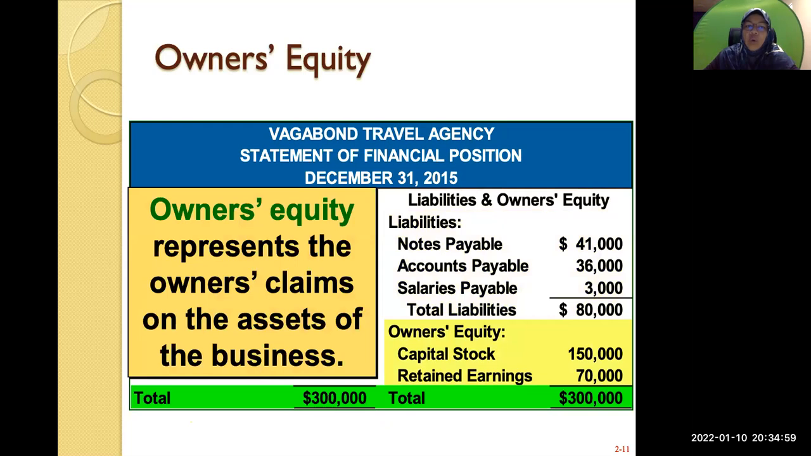And finally, we have the owner's equity, which represents the owner's claims on the assets of the business. We have the capital stock, number one, which is the amount of investment made by the shareholders. Then retained earnings. Later I'll show you what is meant by retained earnings.